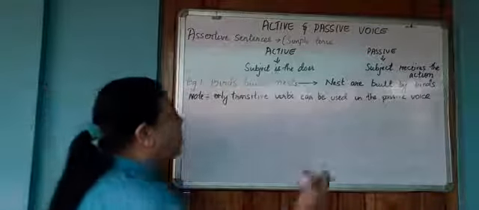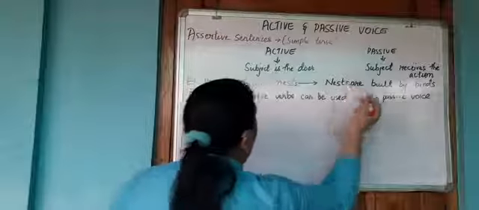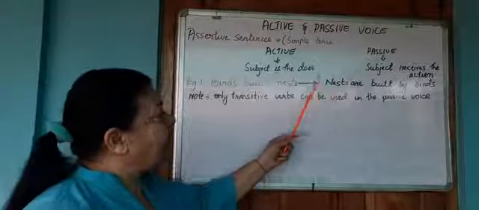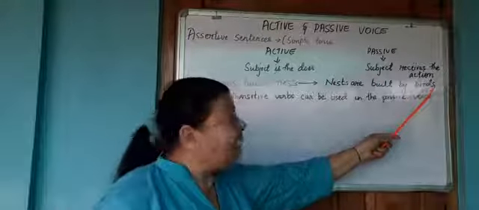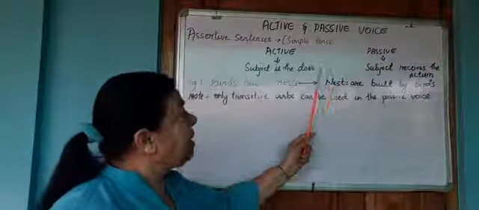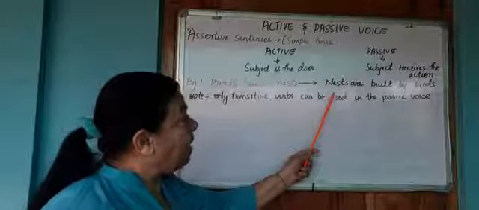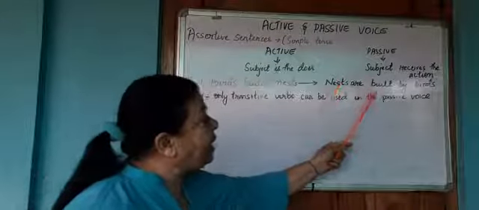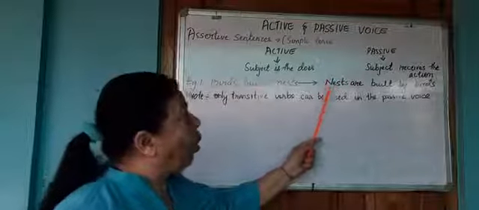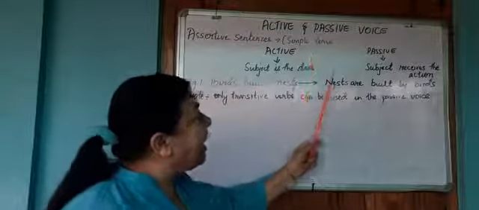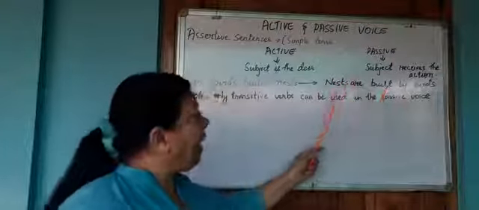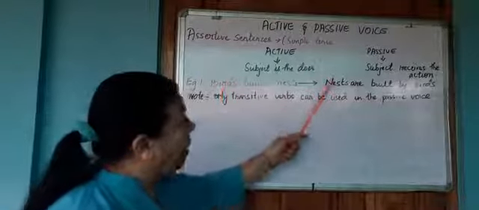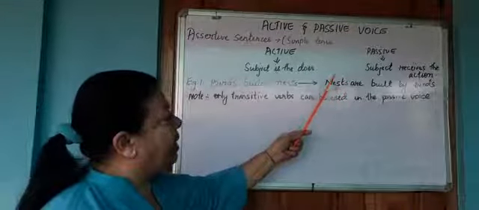In the next sentence, we say nests are built by birds. In this case, you will find that the birds becomes the object, because after the verb, nest is taking the place of the subject. But here you will see that nest is not doing the action, but the action is being done to the subject. Or we say that the subject receives the action. Therefore, you will find that in the active voice, the subject does the action. In the passive voice, the subject receives the action.